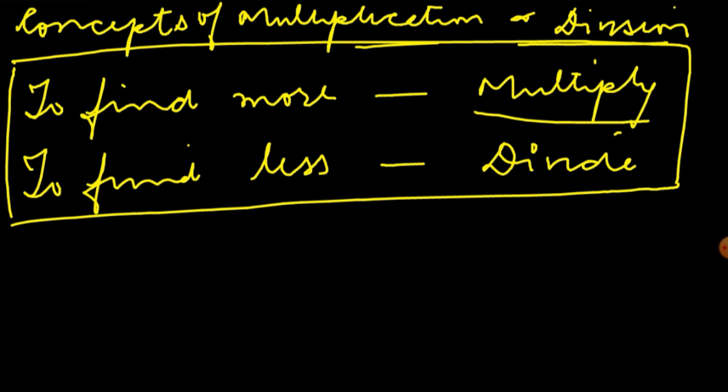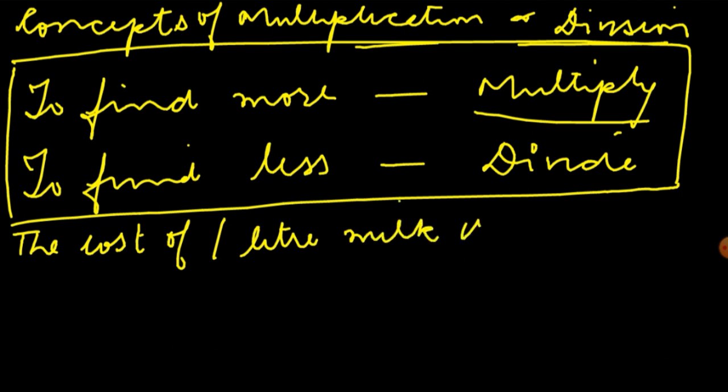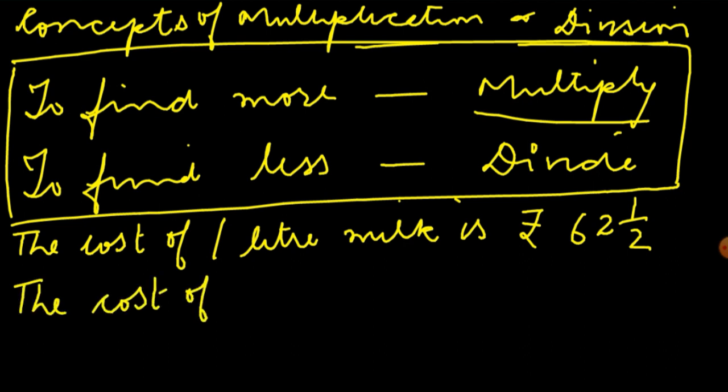Now I'll tell you by an example. Suppose the cost of 1 liter milk is rupees 62 1 by 2, and we have to find the cost of 7 liters milk.